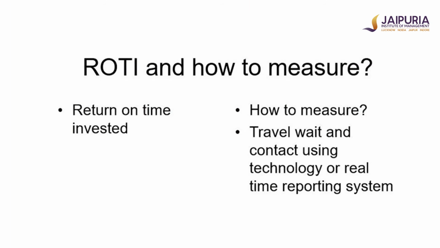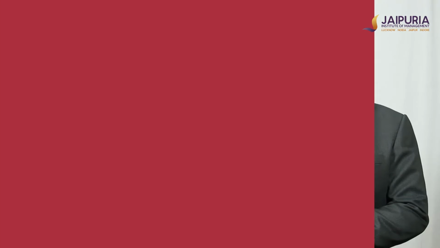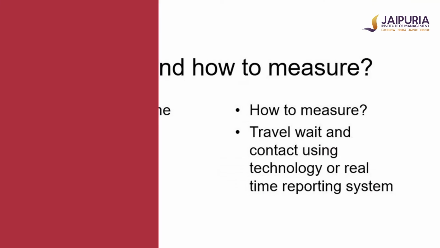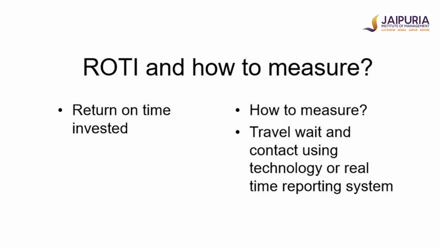So this is all that is expected from a salesperson, and how do you measure it? Because you do not have plans by which you can monitor them, as they are in the field. They are not coming into the office where there is a punch time and an exit time. So how can check-in, check-out time be measured? Obviously, technology is quite helpful, as well as having plans chalked out, like a tour plan, as well as the particular territory.